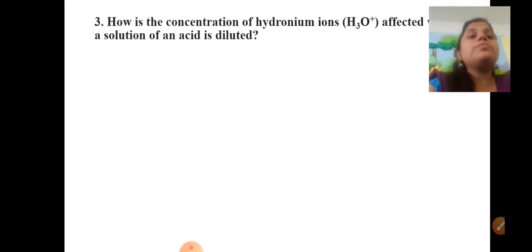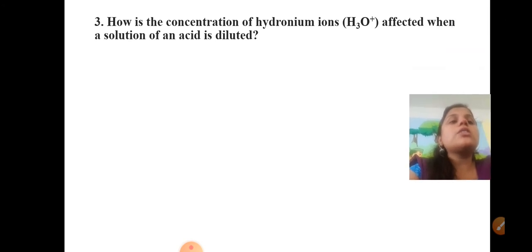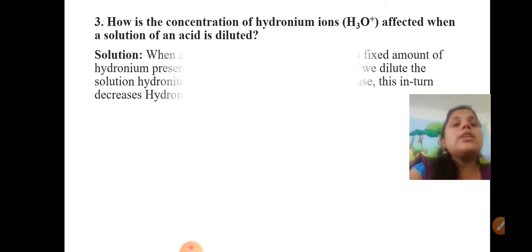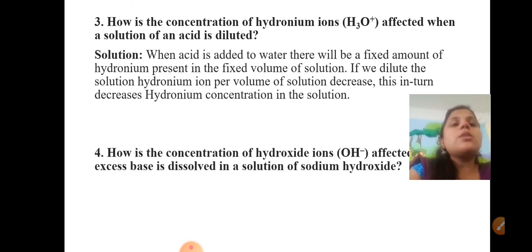Now, how is the concentration of hydronium ions affected when a solution of acid is diluted? In this, some theory concepts we have to cover. When acid is added to water, a fixed amount of hydronium ions is present in a fixed volume of the solution.